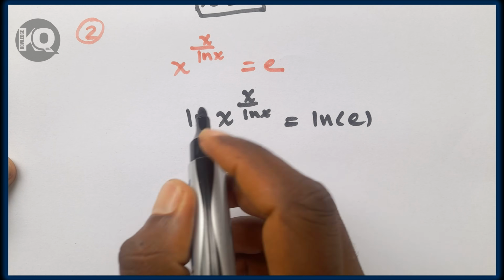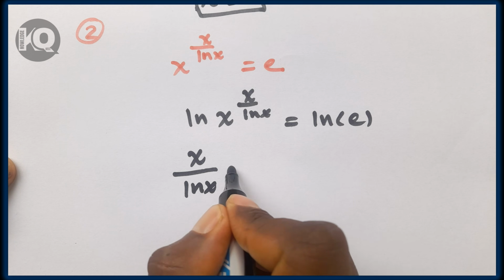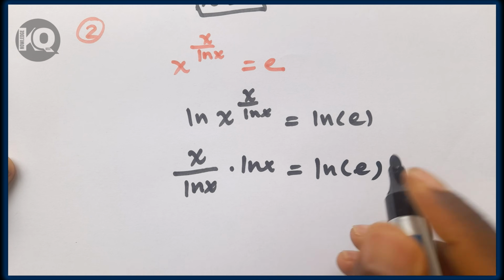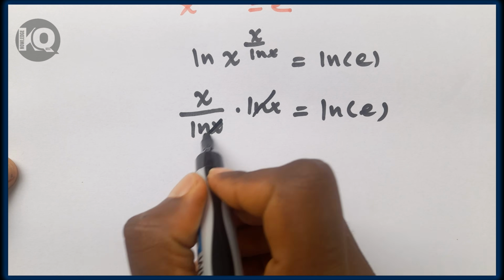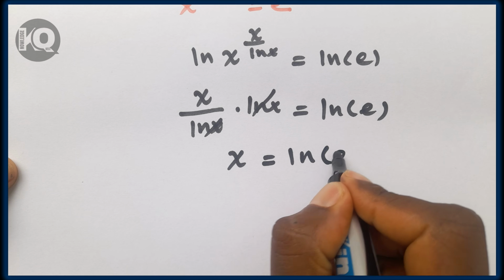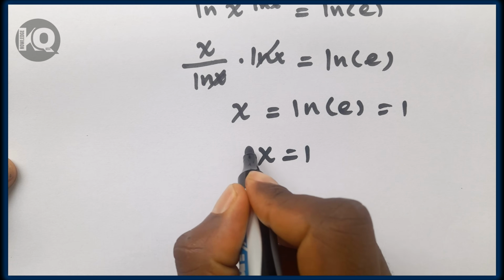The exponent will come to the front, so x over ln x times ln x is equal to ln a. So ln x is cancelled. So x is equal to ln of a, which is equal to 1. x is equal to 1.